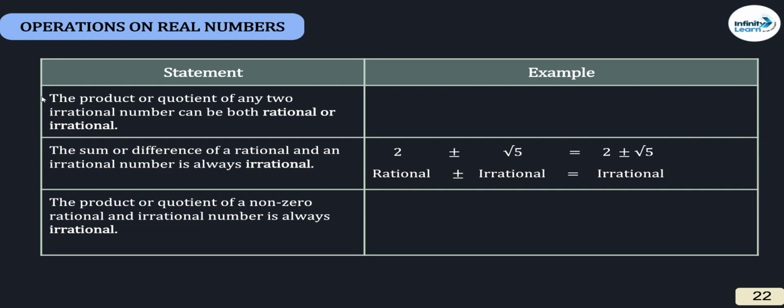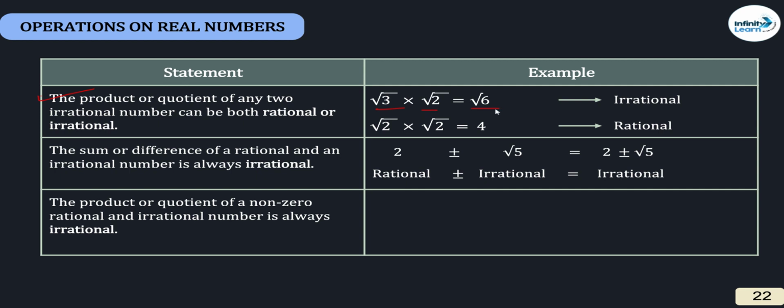Now operations on real numbers. The product of any two irrational numbers can be both rational or irrational. Let us see by an example. Root 3 into root 2 is root 6, irrational. Root 2 into root 2 is 2, rational. So the product of any two irrationals can be rational or irrational.